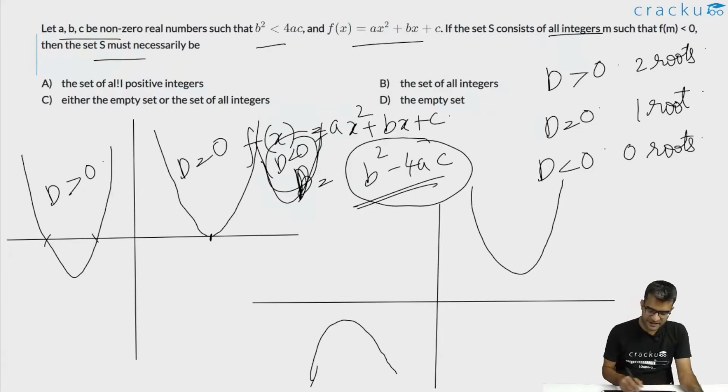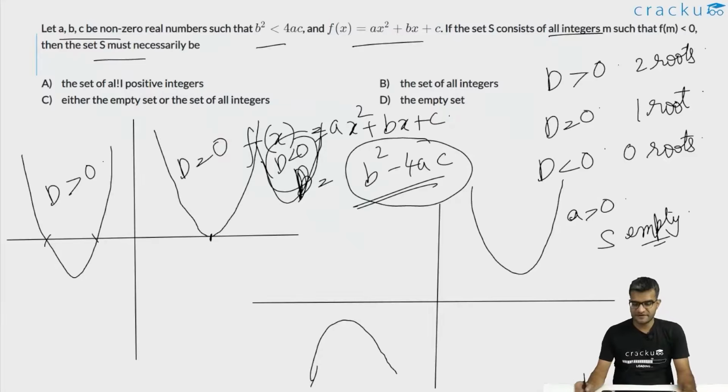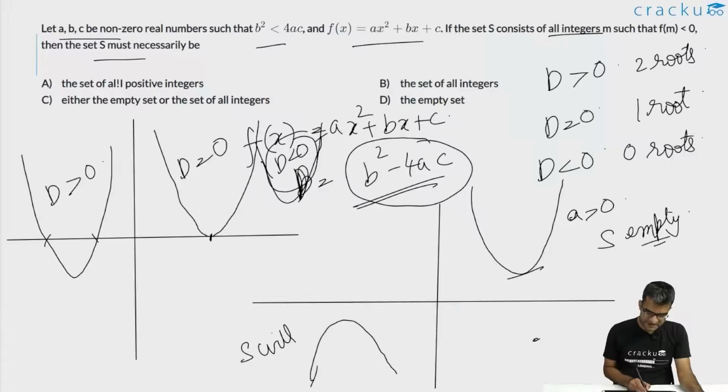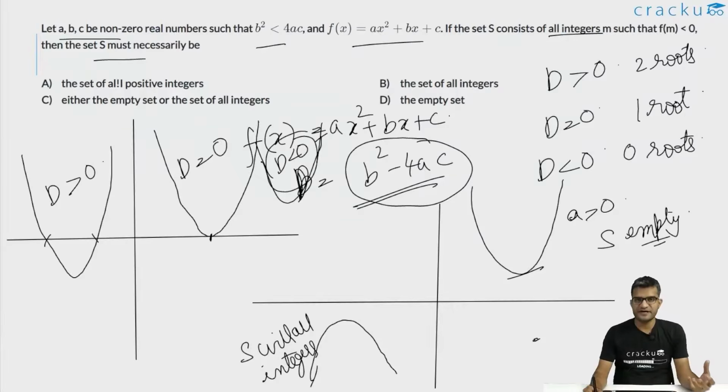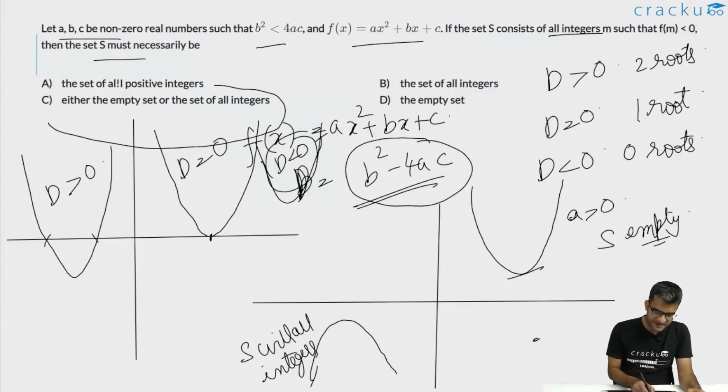So, in the first case where a is greater than 0, the set S will be empty. It will have no integers for which f of x is less than 0, or f of m is less than 0. In the second case, S will have all integers, because for all values of m, f of x is less than 0. So, based on the sign of a, we can figure out whether this is an empty set or whether this will have all the integers. Because the sign of a is not given to us, we will say that this is either an empty set or it will contain the set of all integers.